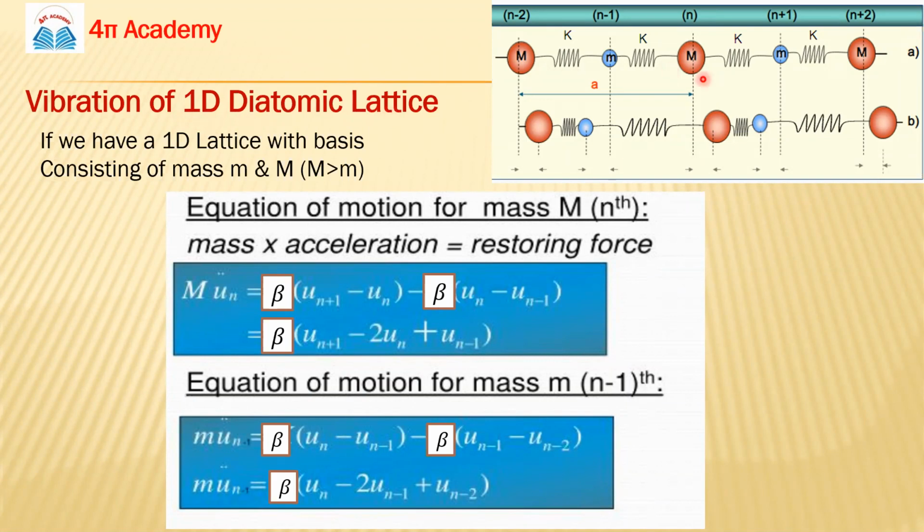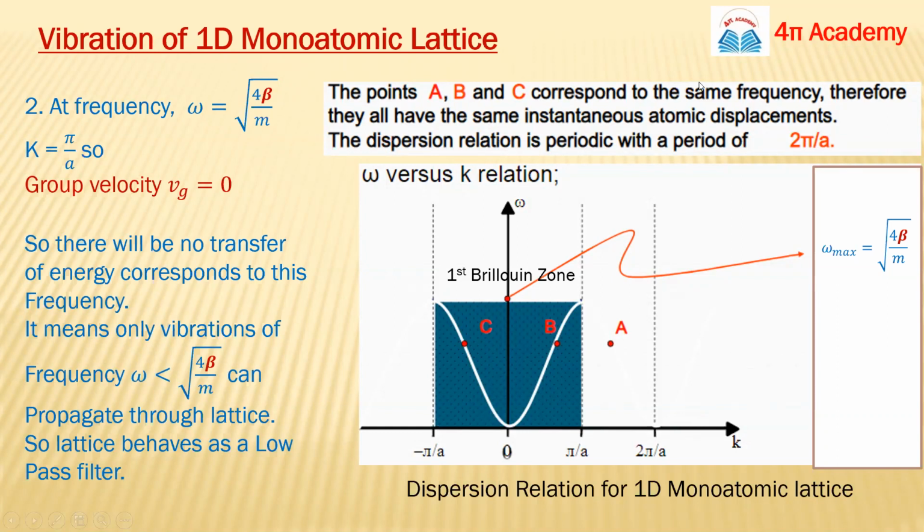Ma'am, can you explain one more time the points A, B, C? Okay, we mark these points. These 2 points A, B are in the region 0 to pi by a. These points have the same frequency, meaning they have different values of K. For B, we will have some positive value because it's on the right side. For C, it's on the left side, so we will have a negative value of K. And for A, we will have a very different value of K.